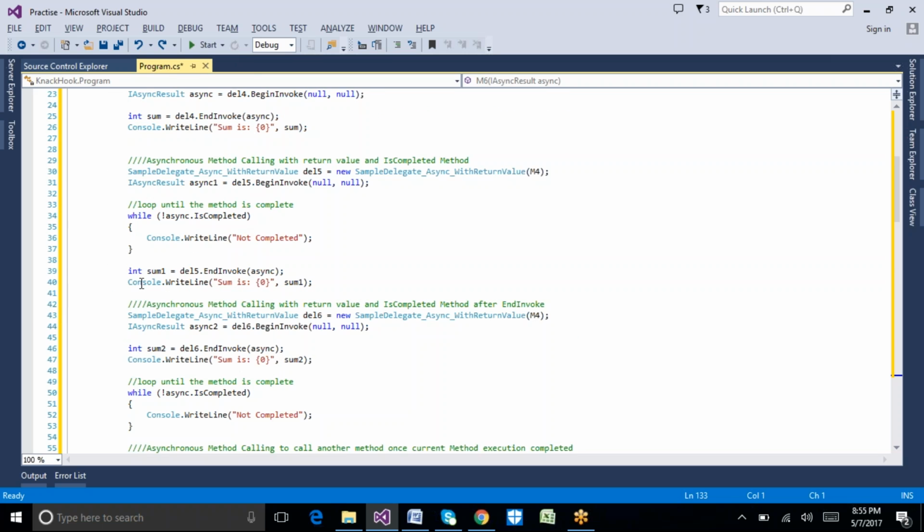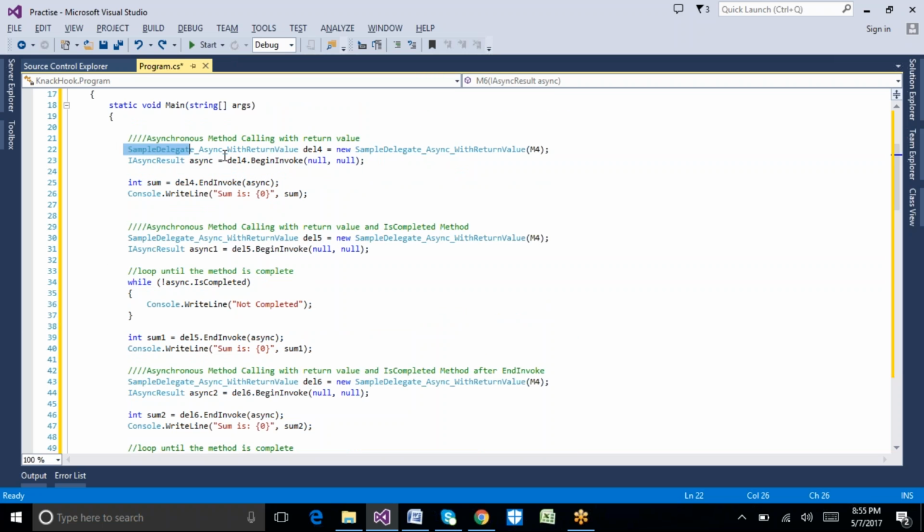So how we are doing this process is we are declaring the object similarly, but we are using one more class which is called IAsyncResult. So with this IAsyncResult, we are checking whether the asynchronous call is completed or not. If it is completed, then only this method. If it is not completed, then only this will be called. Otherwise, it will not call that particular method here. Okay, this is where we can make use of asynchronous method call with the return value.